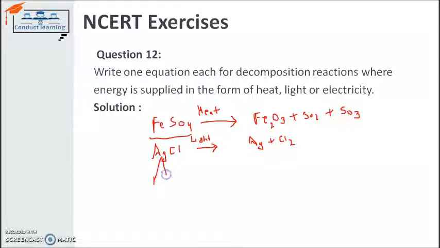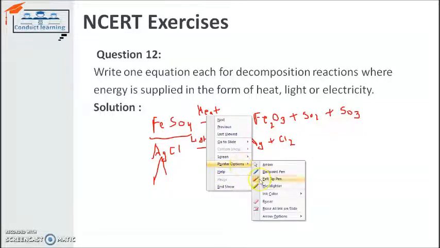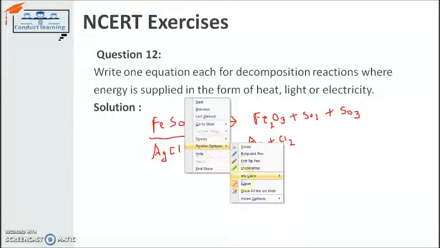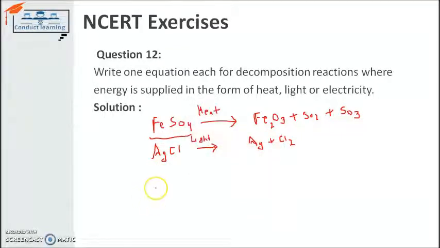The example is aluminium oxide, Al2O3. If we supply electricity to this, it will give us aluminium and oxygen. This is because of electricity. So these equations are basically not balanced, so we can balance them. In this, electricity is passed, please remember this.